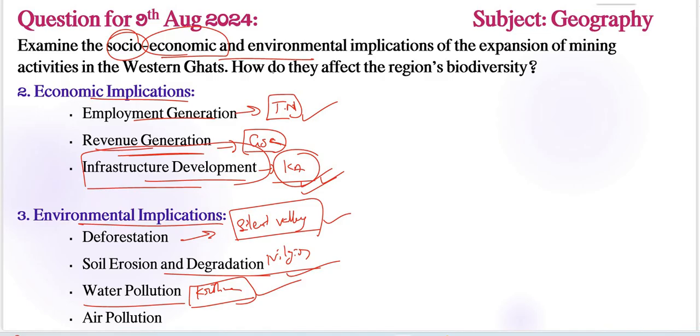Very important one. Next, air pollution is also one important environmental implication here. Dust and emissions from mining operations, such as iron ore mining in the Chhattisgarh region, have led to degraded air quality, affecting both human health and the environment. We need to include these types of regions as state-wise examples.